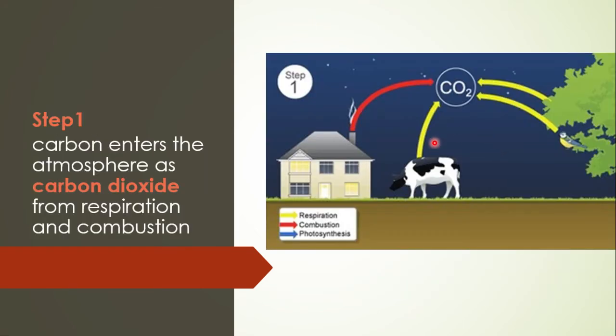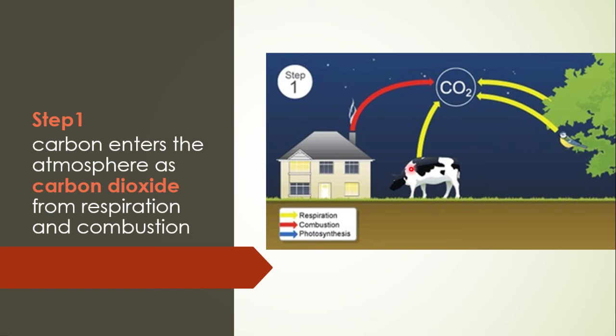Now we will explain the carbon cycle step by step. The first step: what does it show? It is night time. Carbon enters the atmosphere in the form of carbon dioxide, from respiration or when we burn things, a process named combustion. At night, plants do not prepare food, photosynthesis stops and respiration starts.